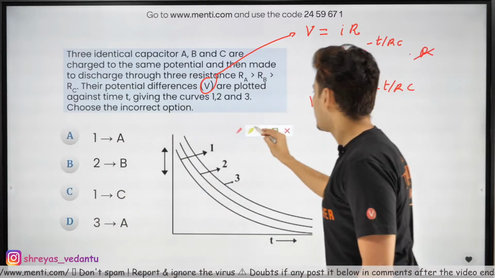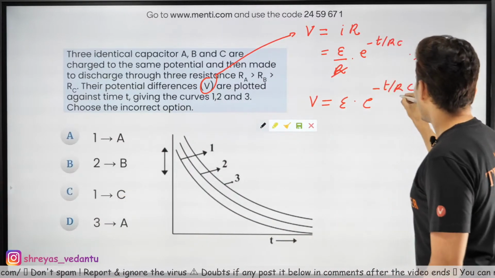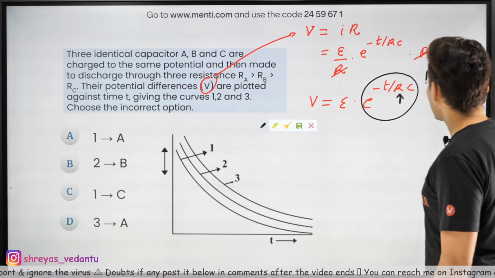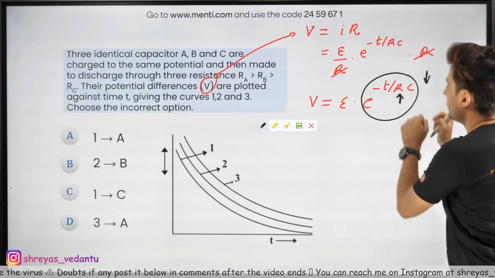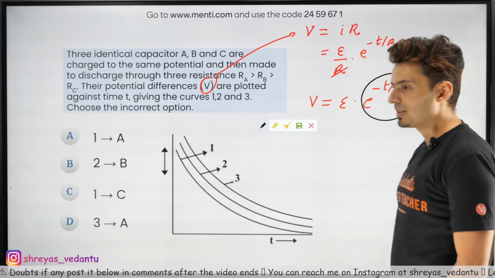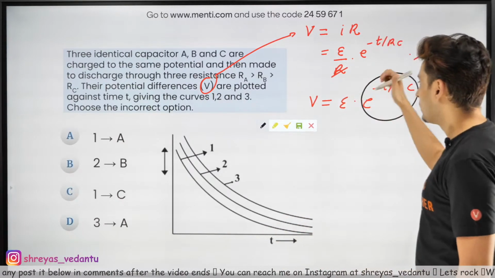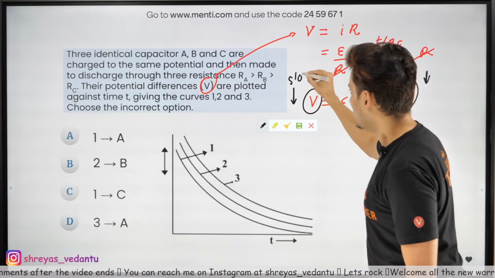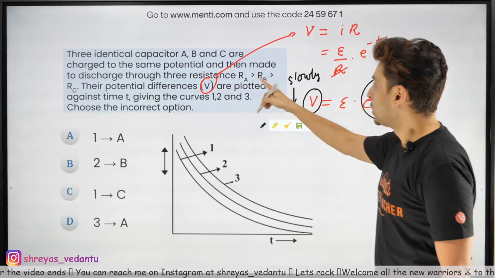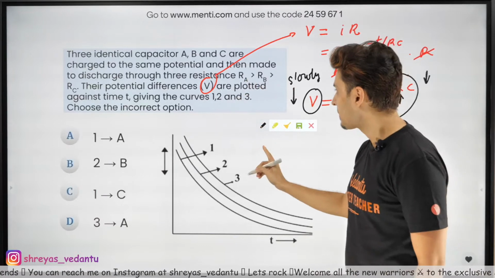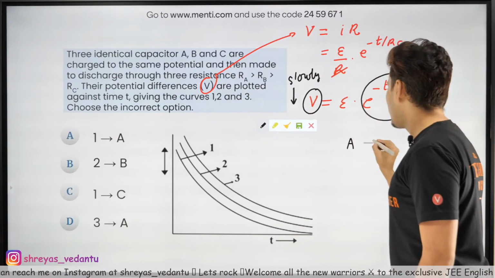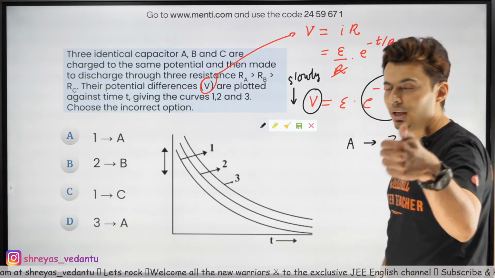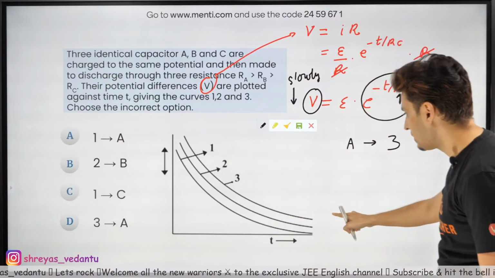Now the trick is, if R is more, then this term will reduce because this is in the denominator. Think about it. If this is more, then it will reduce slowly. That's it. Whose resistance is highest? A. So for A, it should reduce very slowly. That means it should be 3. So A should go with 3 because 3 reduces slowly.